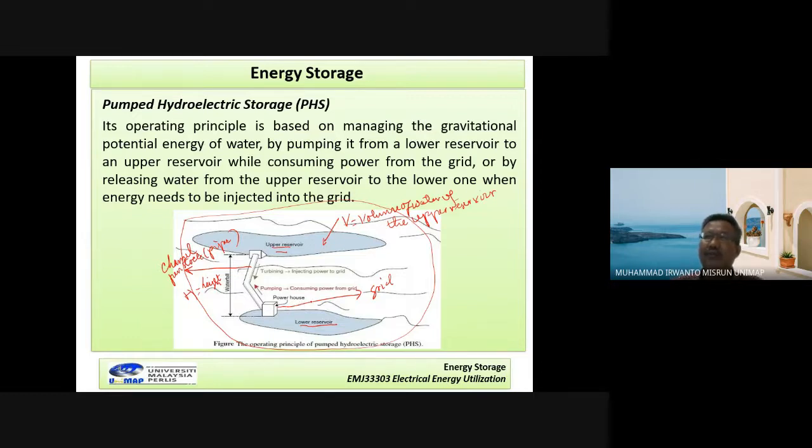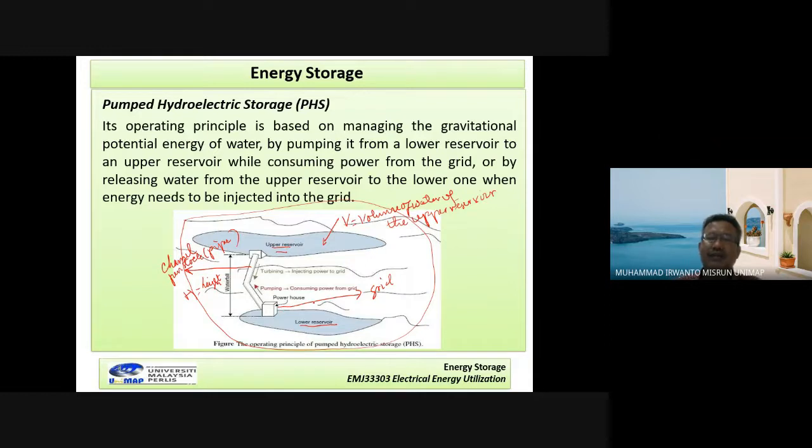Now, because it is like a dam, when the water flows through here, the water will reduce. Sometimes there is no water, or the water is not enough to strike this water turbine. So the water from here collects in this lower reservoir. For example, it stops because the water is not enough.